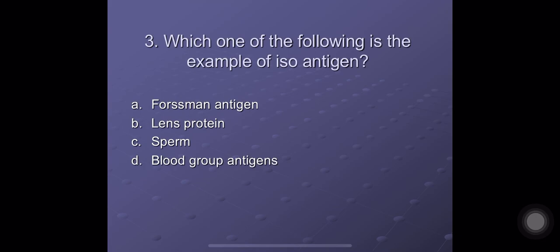Question number 3. Which one of the following is the example of isoantigen? A. Forssman antigen, B. Lens protein, C. Sperm, and D. Blood group antigens. The correct answer here is D. Blood group antigens. The ABO blood group system and the Rh blood group system are examples of isoantigens. Isoantigens means antigens which are present in some members of the species but not in all the members of the species.